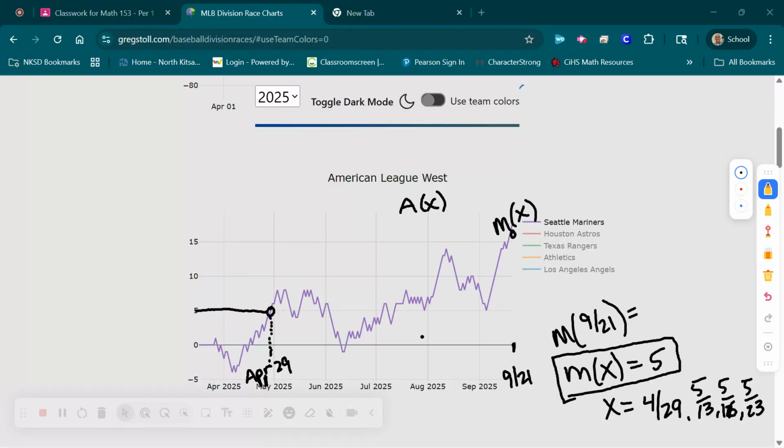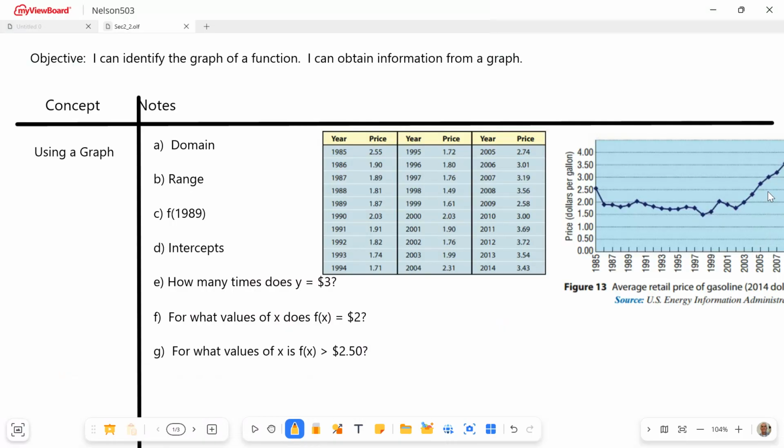So you're going to list them all, and there's maybe multiple ones. There's another one over here, another one over there, right? And you just keep going across 5, and so on. So I hope I'm making this clear. This is how we read our graph. This means when was the y at 5, and you have to find the x values. This means here's our x value, you plug it into the function, so you'd go down to the x-axis, right? Okay, so let's get back over to our information over here.